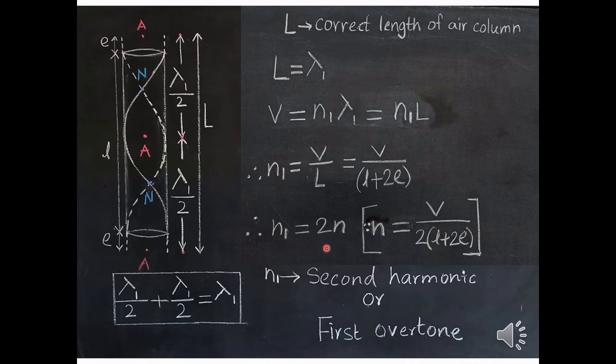So frequency is increasing and wavelength is decreasing as you are going from the fundamental mode to the next mode of vibration. Here N1 is called the second harmonic or the first overtone, as it is the first higher frequency than the fundamental frequency.